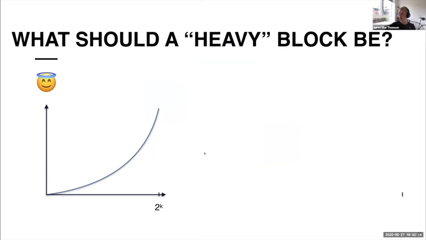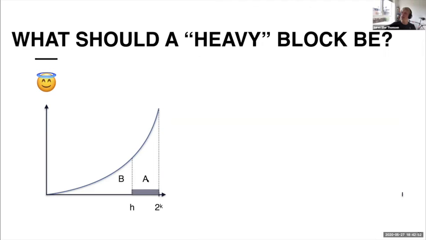So here is just an arbitrary weight function, and let this graph represent the distribution of honest produced weight across the different hash values. Over time, this will have a roughly similar shape to the weight function itself. Now one suggestion for defining what such a heavy block should be is to simply say that everything above this threshold H is a heavy block, and everything below is a light block.